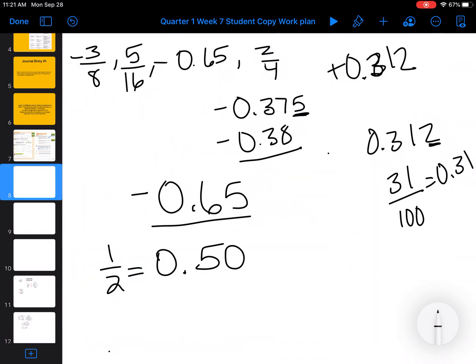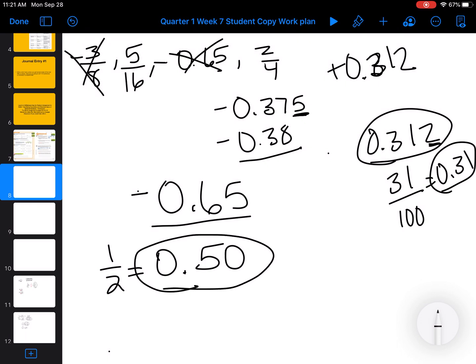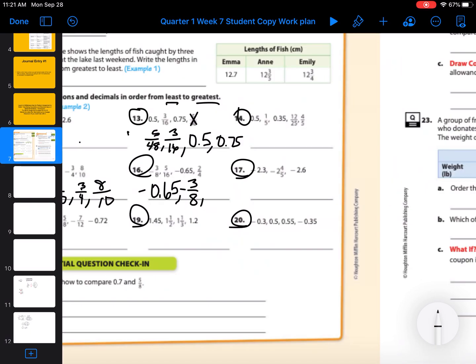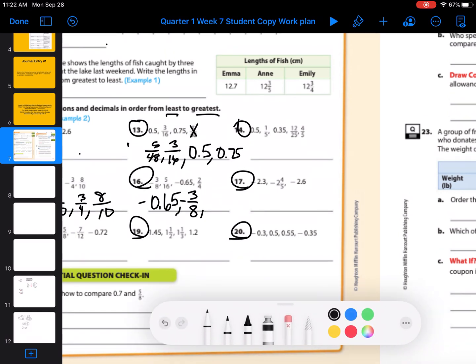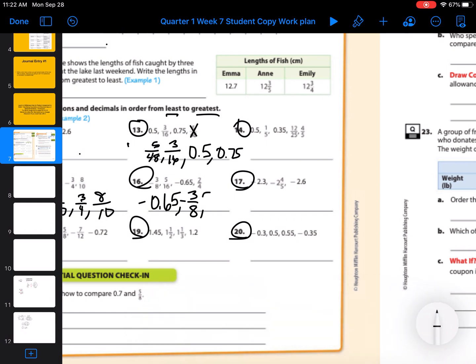Then I'm going to look back. So I got rid of this one, and I got rid of this one. So now I have 5/16 and 2/4. And remember, this 5/16 was a positive 312 thousandths, or we rounded it to about a 0.31. And then we have a 0.50. 0.31 is less. Oops, I need to write it as a fraction. So then we have a positive 5/16, and then we have a positive 2/4. So these problems are a little longer. They are pretty confusing. However, you guys can all do this.